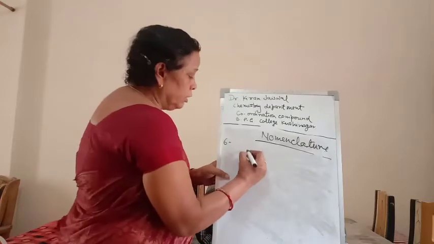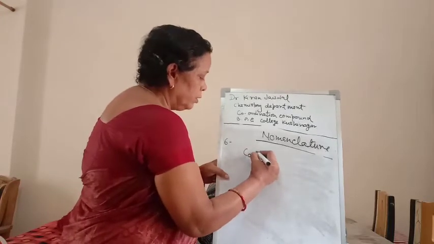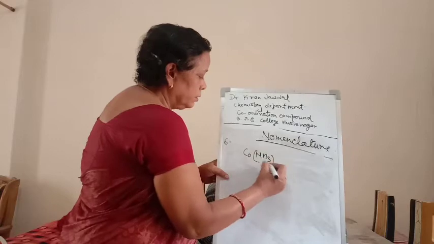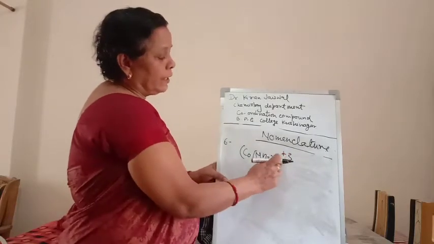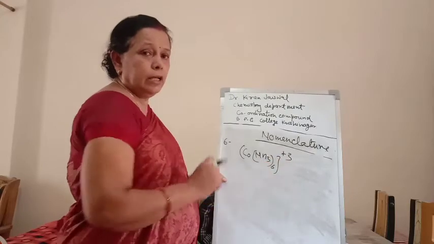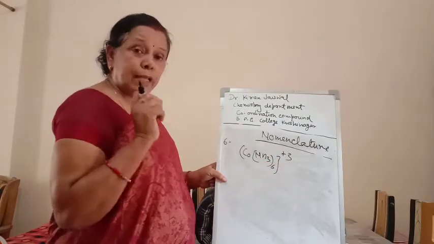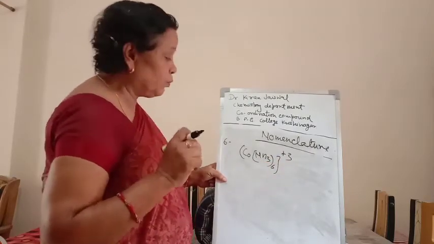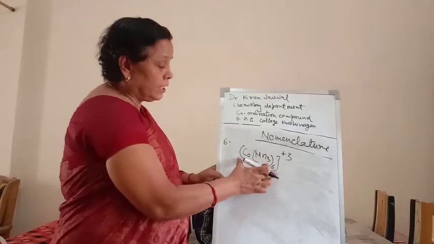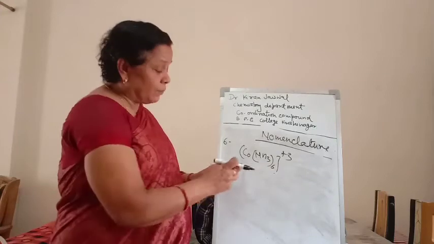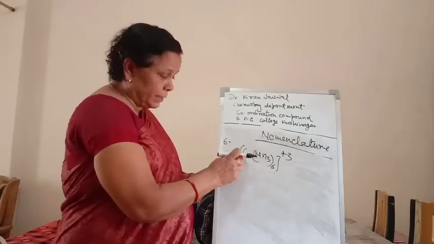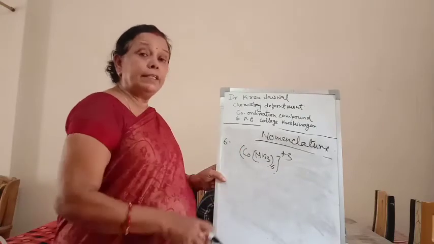For example, [Co(NH3)6] 3 plus. The coordination sphere carries the positive 3 charge. So the name of the central metal ion, that is cobalt, is written as such.